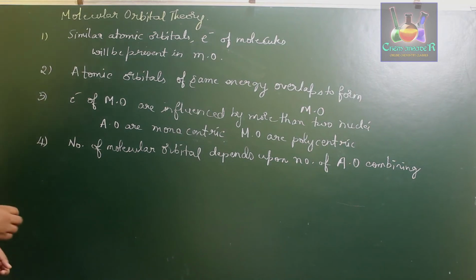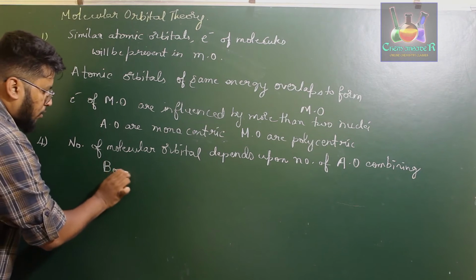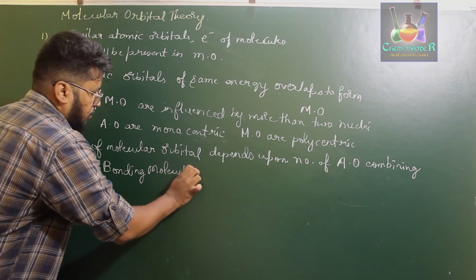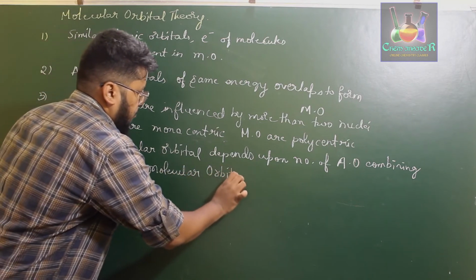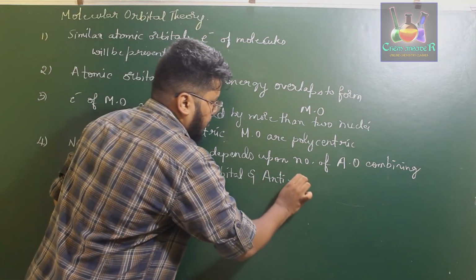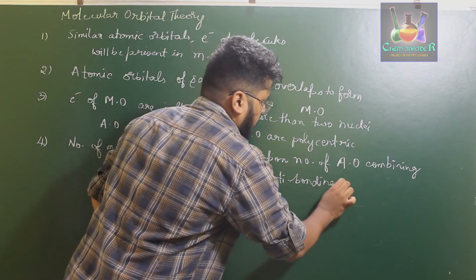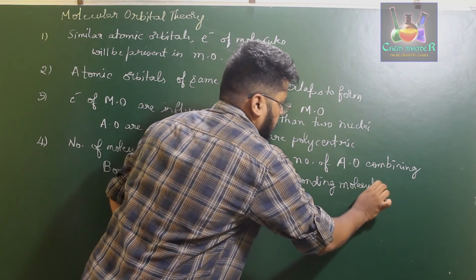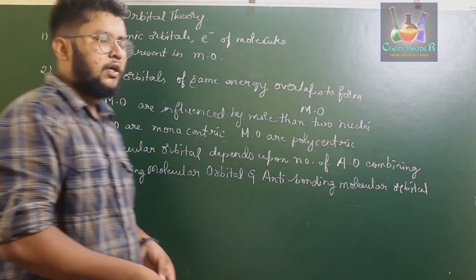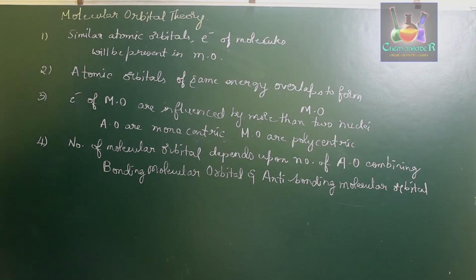Those molecular orbitals are called the bonding molecular orbital and the anti-bonding molecular orbital. The first one is called the bonding molecular orbital and the second one the anti-bonding molecular orbital. The bonding molecular orbital is denoted BMO and the anti-bonding is denoted ABMO. So that is the fourth point.